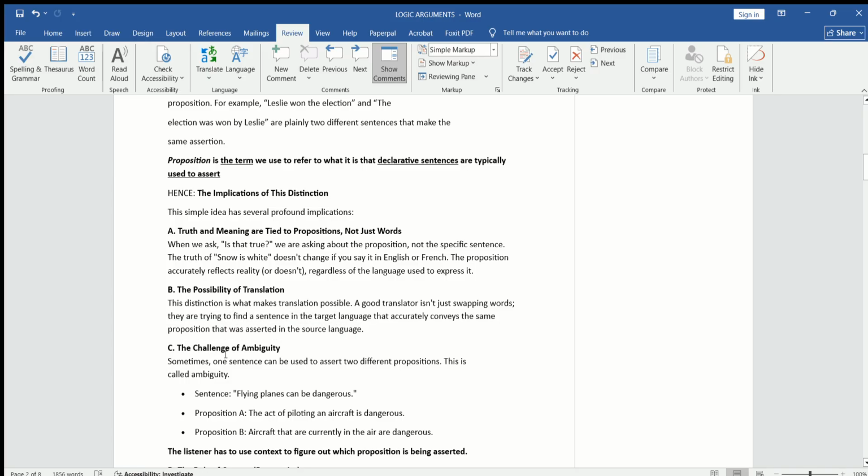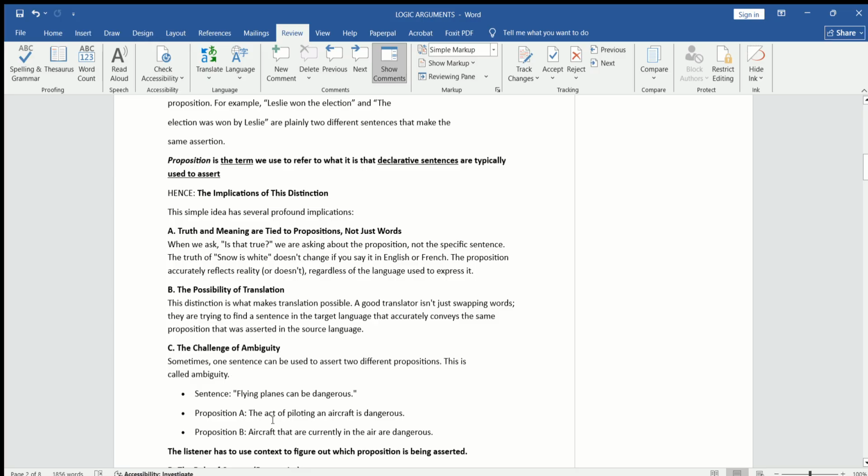Number three, the challenge of ambiguity. Again, this is an important pillar. You should differentiate between the sentence and the preposition statement. For example, the sentence: flying planes can be dangerous. ठीक है, we know that. But this is a sentence, so why can flying planes be dangerous? We can make two prepositions from this sentence.